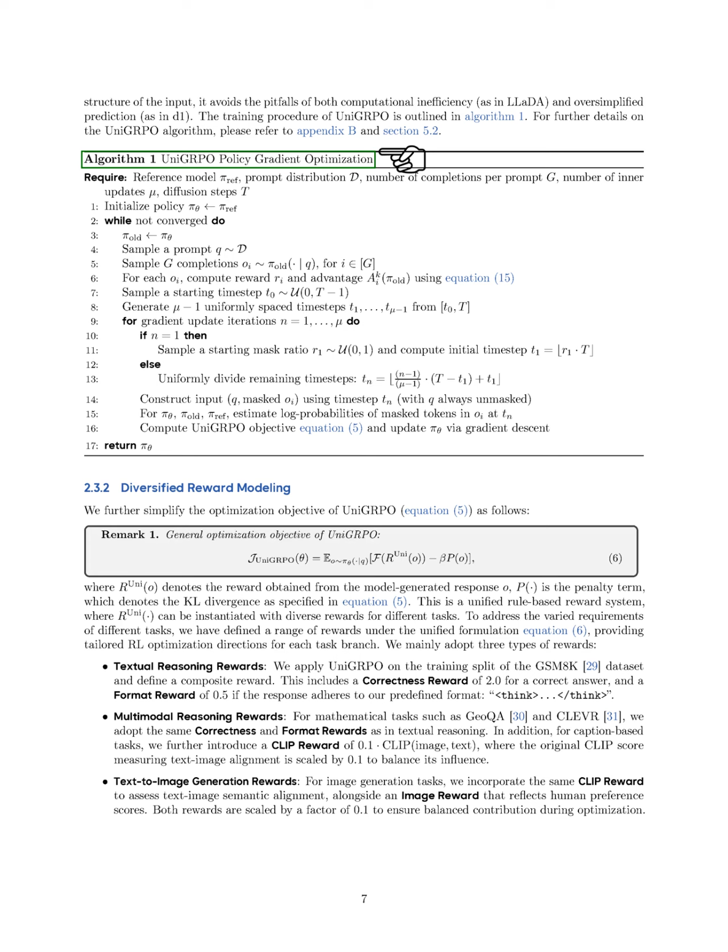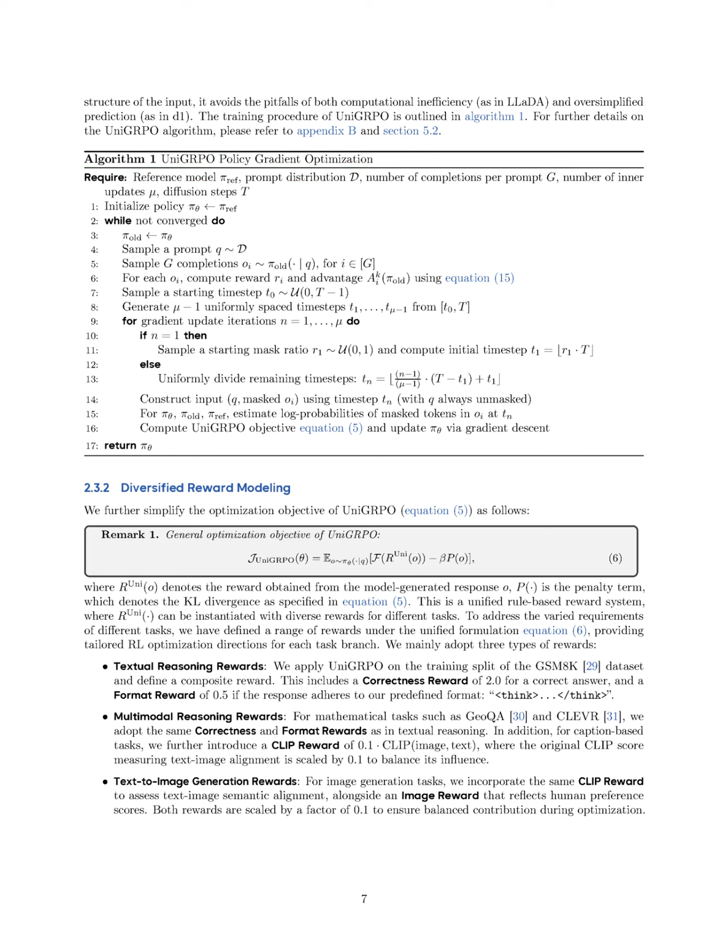The final objective for UniGRPO combines surrogate rewards and a regularization term to balance the model's performance. This design captures the essential dynamics of diffusion models, enabling the model to predict answers under different masking conditions while preserving the input structure. This approach avoids the inefficiencies of previous methods and ensures robust predictions. The training process for UniGRPO is detailed in our algorithm.